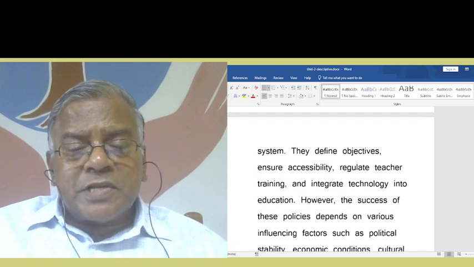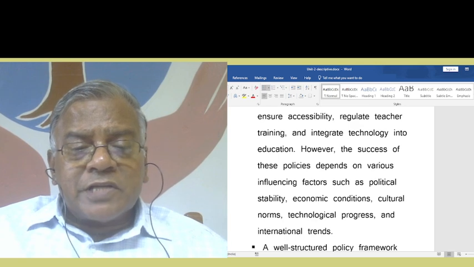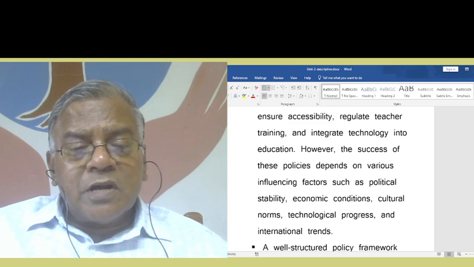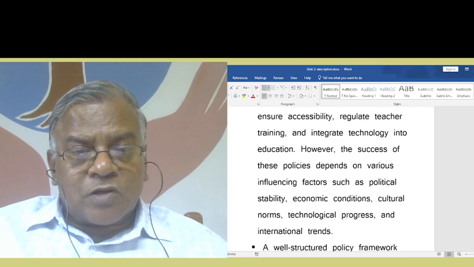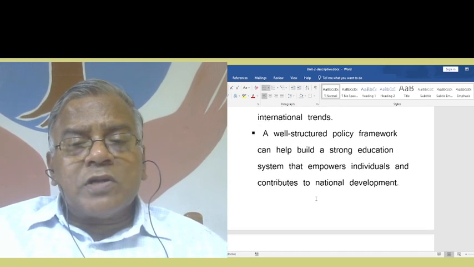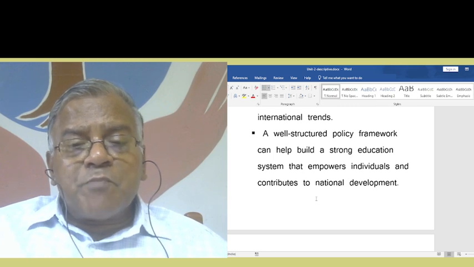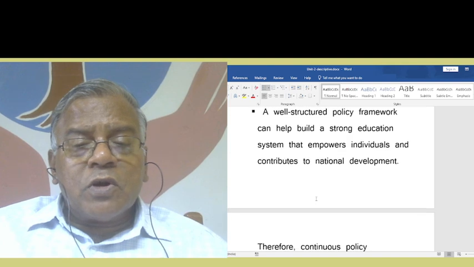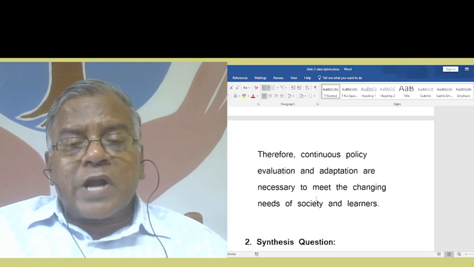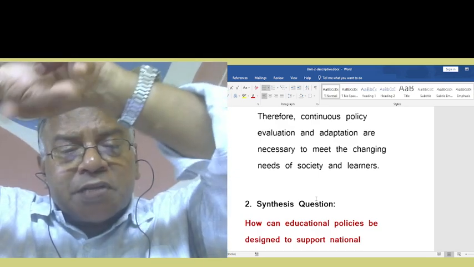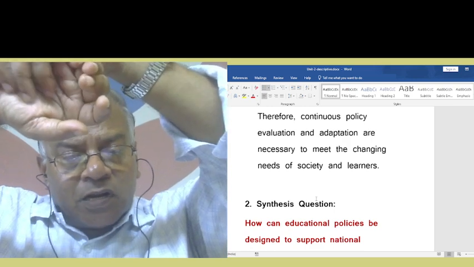However, the success of these policies depends on various influencing factors such as political stability, economic conditions, cultural norms, technological progress, and international trends. A well structured policy framework can help build a strong education system that empowers individuals and contributes to national development. Therefore, continuous policy formulation and adaptation are necessary to meet the changing needs of society and learners.